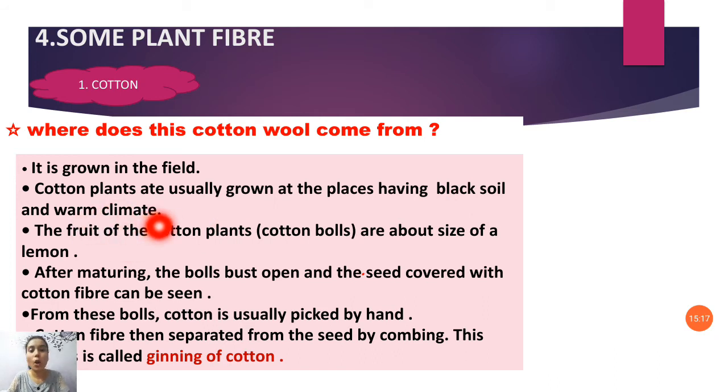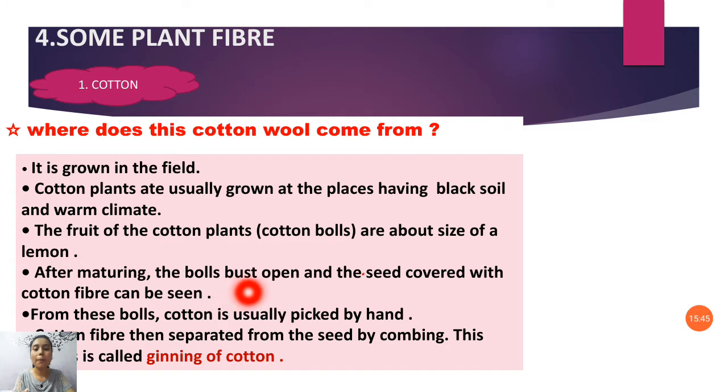The fruit of the cotton plant, the cotton ball, is about the size of a lemon when it is not mature. After maturing, when fully developed, the balls burst open and the seeds covered with cotton fibers can be seen.